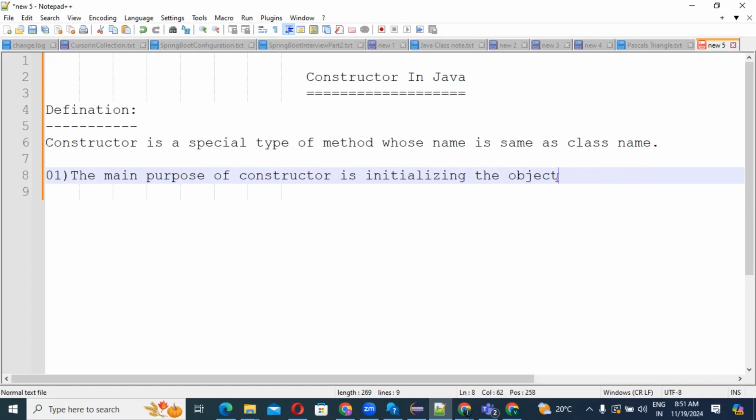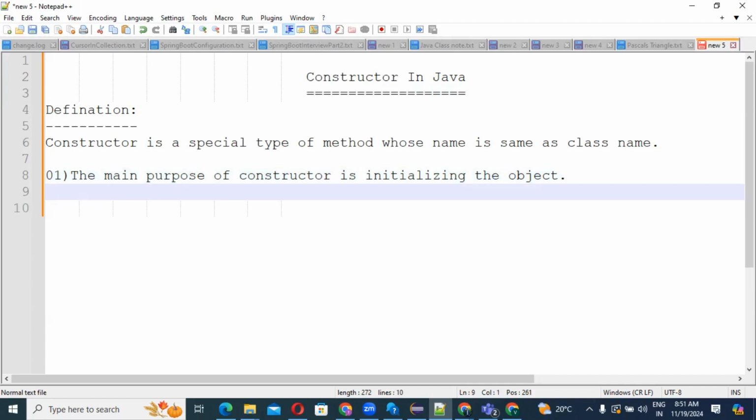Very first point, guys. This is the very first point you should keep in mind whenever you hear the name constructor. So constructor means initializing the object. Then what will be the next point?